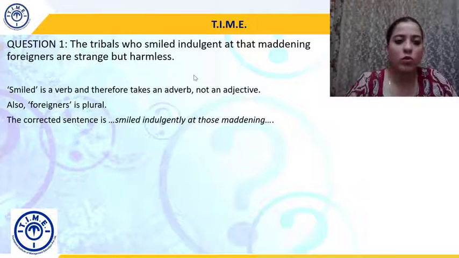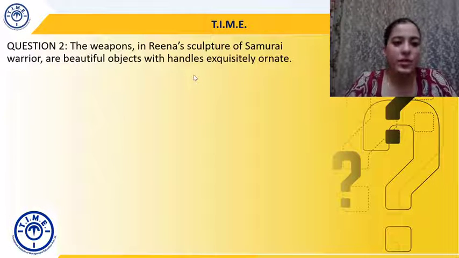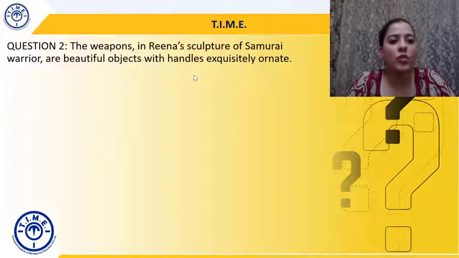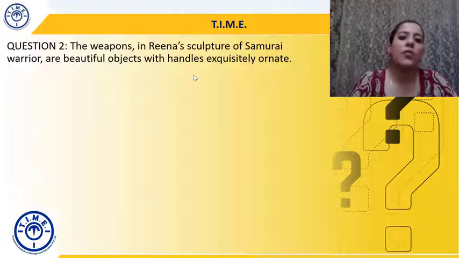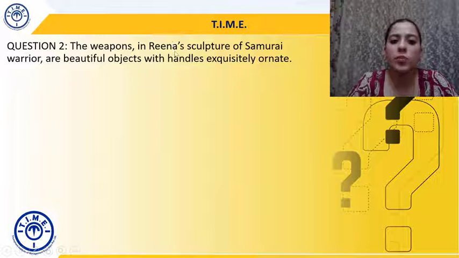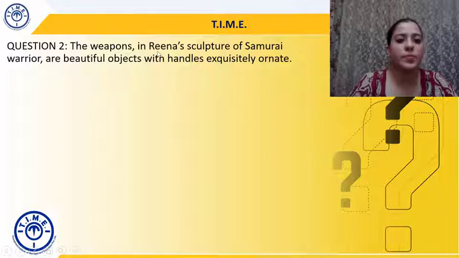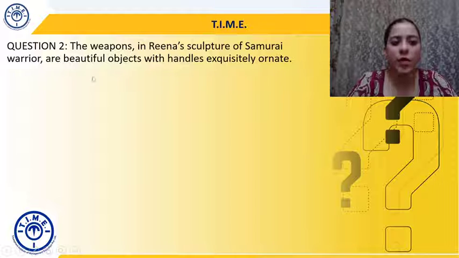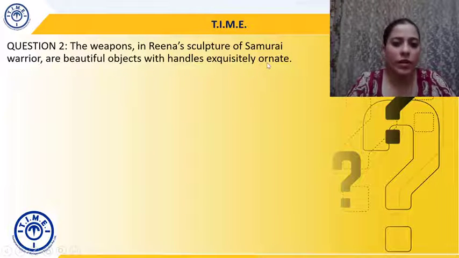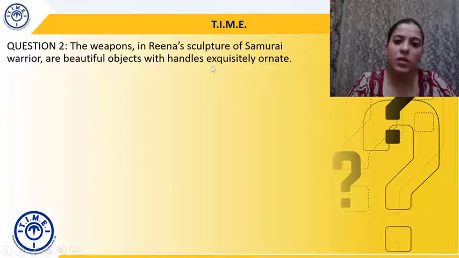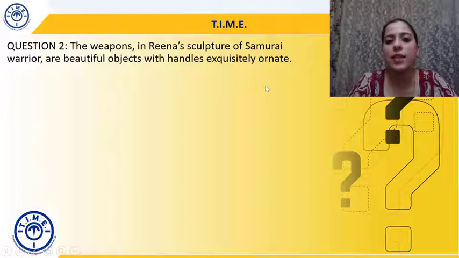Okay, moving to question 2. The weapons in Rina's sculpture of samurai warrior are beautiful objects with handles exquisitely ornate. Right. So the weapons in Rina's sculpture, the possessive is used, that's why the apostrophe. In Rina's sculpture, sculpture of what? Sculpture of samurai warrior are beautiful objects with handles exquisitely ornate. Now, ornate is an adjective, handles are obviously nouns, and exquisitely is an adverb.